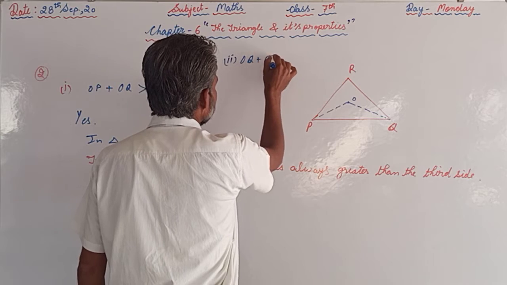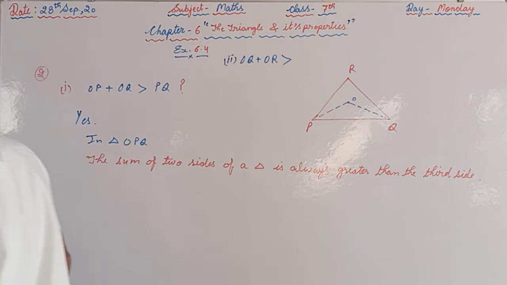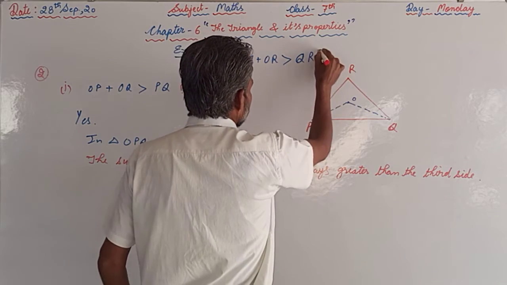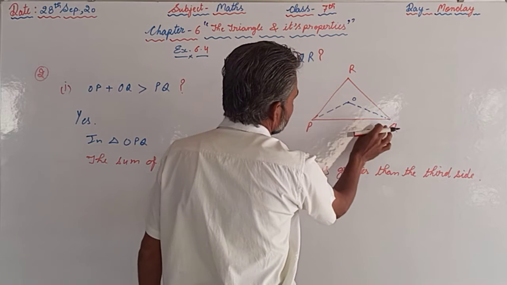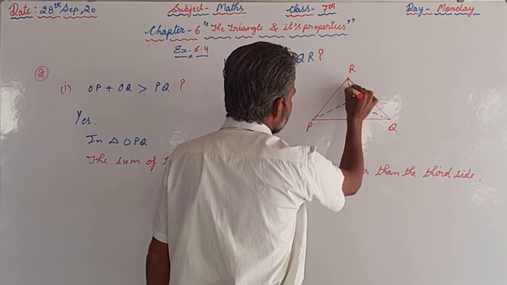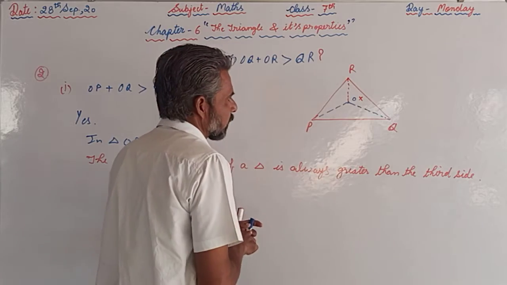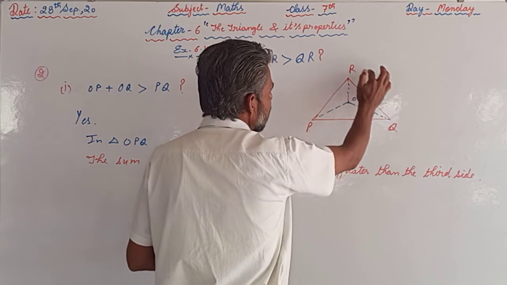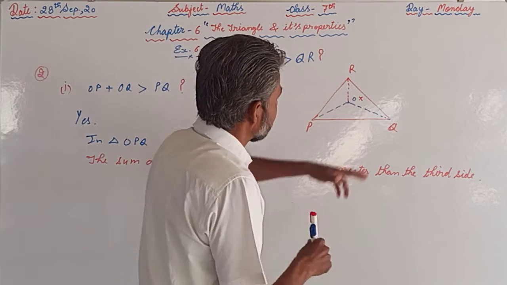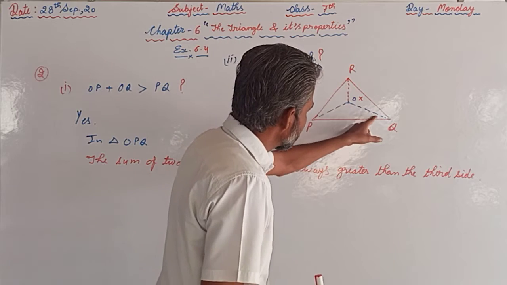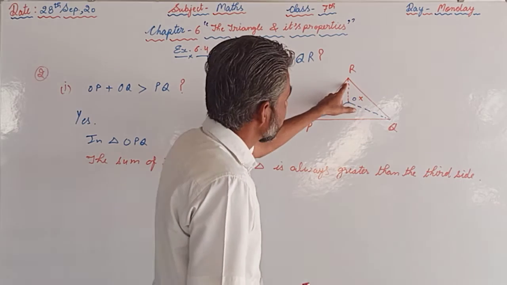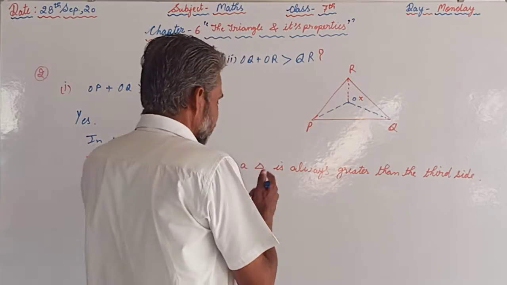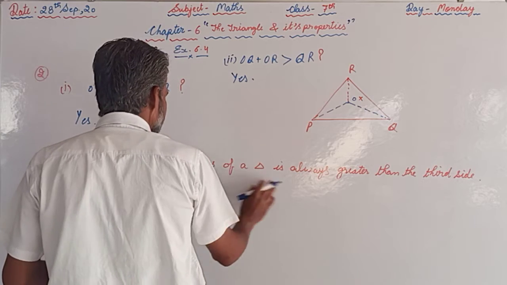So in the next part, OQ plus OR is greater than QR. OQ plus OR means we have to join this. Now we are considering this triangle. In this triangle, OQ and OR are two sides, and the third side is QR. So OQ plus OR, the sum of two sides will always be greater than the third one in the case of a triangle. So the second part will also be yes, and the reason will be the same.